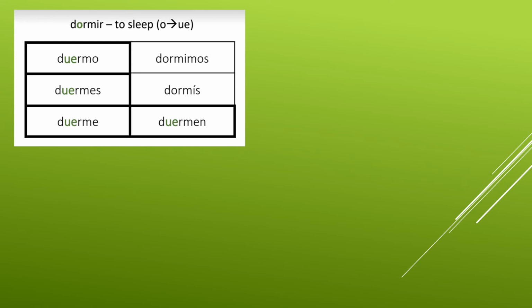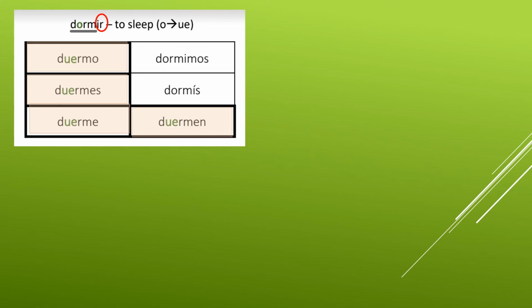Then we have another example that I want you to copy down just like you did servir, which is dormir. Dormir, to sleep. The parentheses is important. Make sure you write down O to UE. And again, as we go through the conjugations, you'll see that the O in the L shape is changing to UE. So the stem is dorm. The change in the stem is the O will change to UE. And we use our IR endings like you would for a normal verb. So the yo form, duermo, and then duermes, duerme, and then the bottom right, ellos and ellas and ustedes is